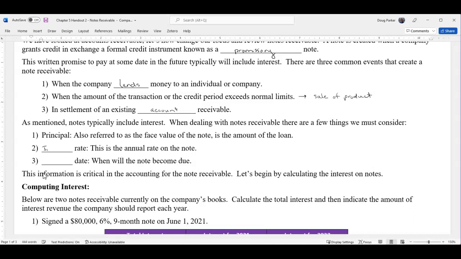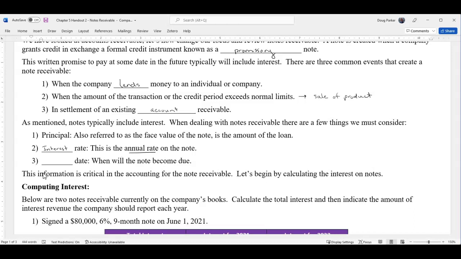Then the next thing we have to understand is the interest rate. So again, all notes will bear interest. So we need that interest rate. Now keep in mind this will be expressed as an annual rate. So if it's 12%, they mean 12% per year. So if you only hold the note for 60 days, you would not pay 12%. You would only pay 2% in interest because that would be 2/12 out of that full year.